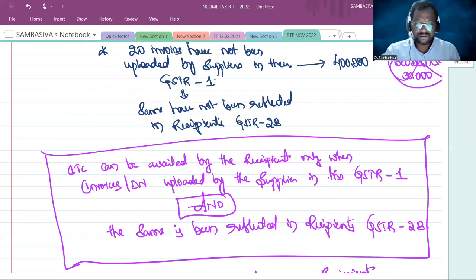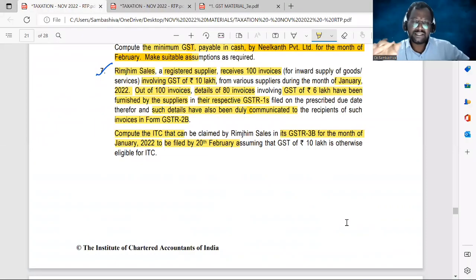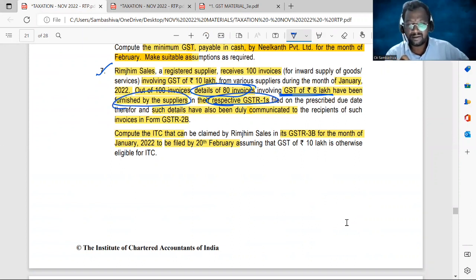So in the given question, you can see only 80 invoices' details consisting the GST of 6 lakhs have been furnished by the supplier in their respective GSTR1s filed on the prescribed due date, and such details have also been communicated to the recipients in their GSTR2B. So this 6 lakhs he can avail fully. With respect to the remaining 20 invoices consisting of 4 lakhs of GST, the credit will be allowed 0.